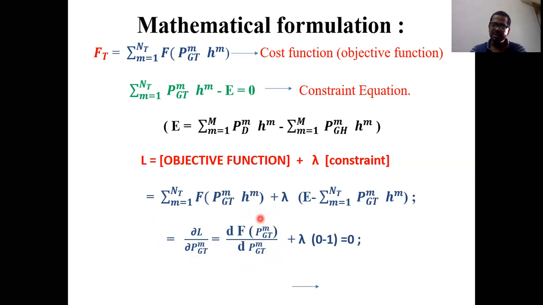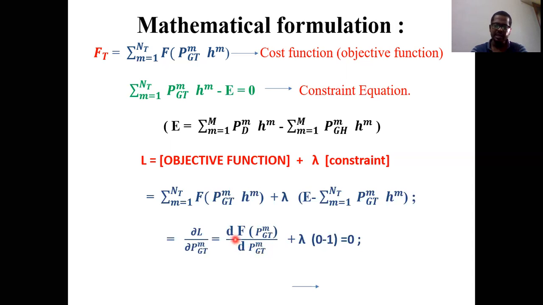So now tell me the most important point. Of course, we are very much familiar with the mathematics. Our target is to find the partial differentiation with respect to PGTM. But now tell me, for the first term, that is the objective function, why have we written it like this?